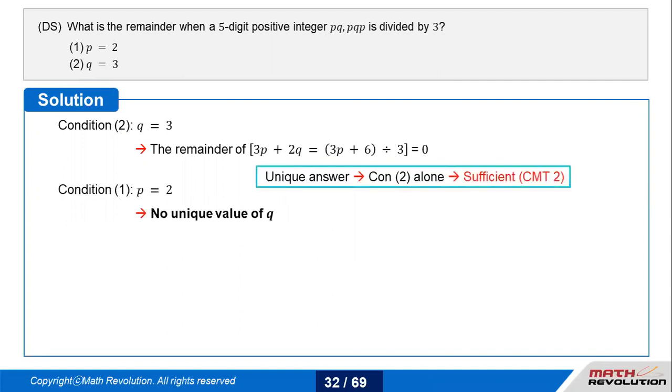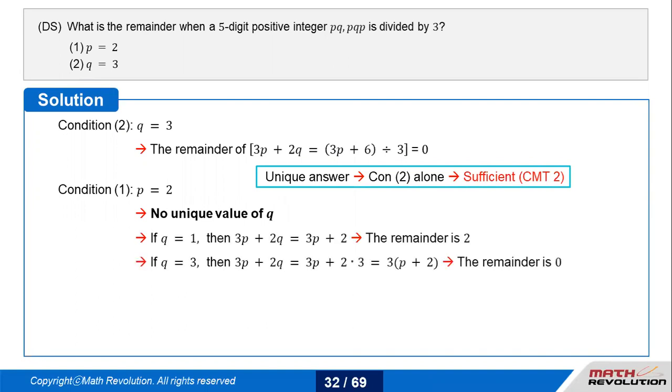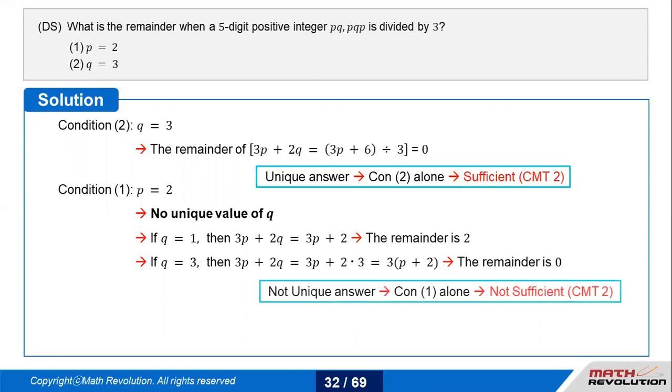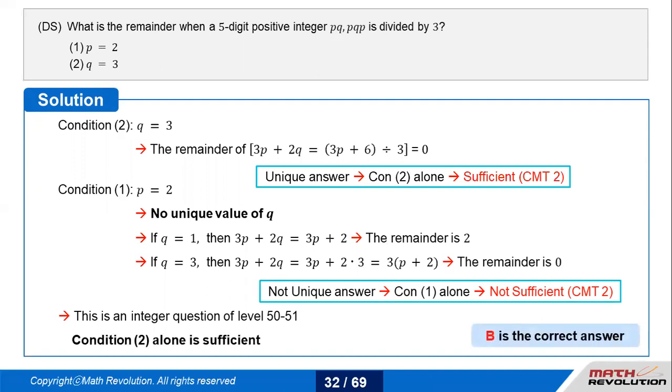But if I talk about condition number 1, which is P equals 2, I don't know what the value of Q is, and hence my remainder could be 0 also. My remainder could be anything. That means it's not sufficient. So I'm not going to mark my answer as C, which was pretty visible, but the variable approach saved me, and I'm marking my answer as B here.